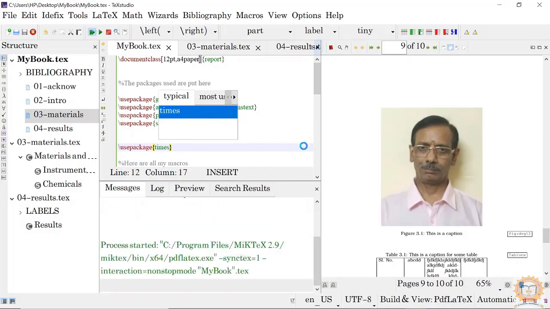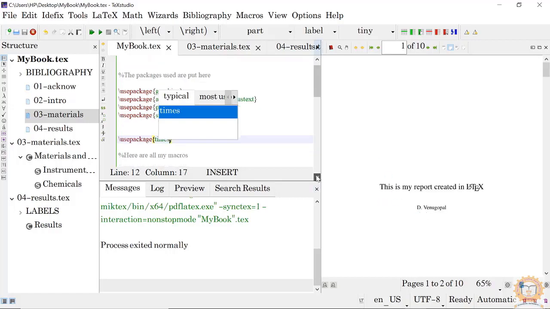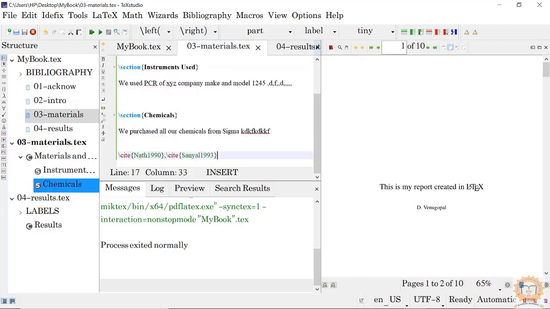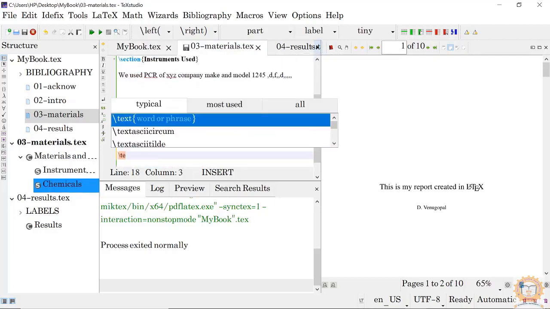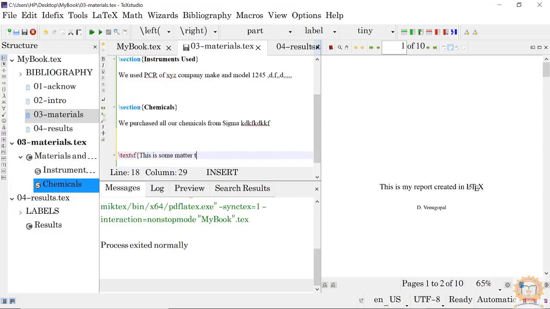That is, your main text will come in Times, and your sans serif font will be Helvetica. Suppose I say text SF somewhere in my materials, okay, this is some letter type using Helvetica font.